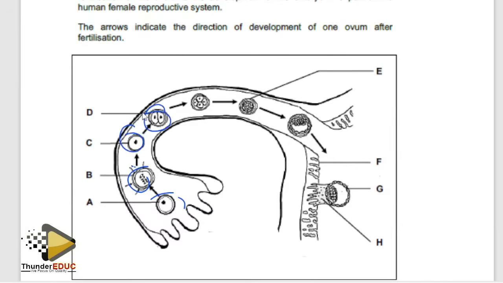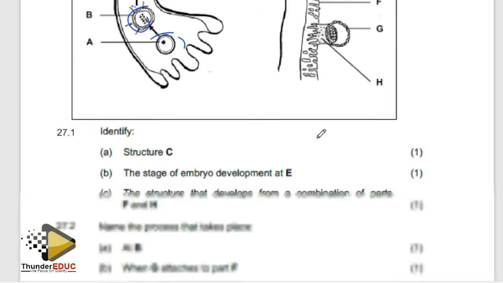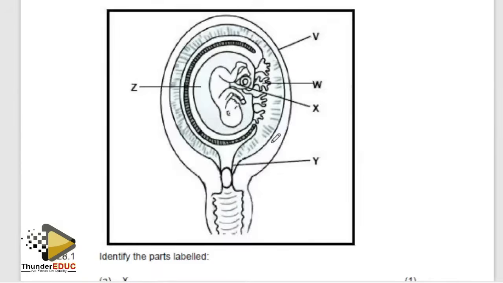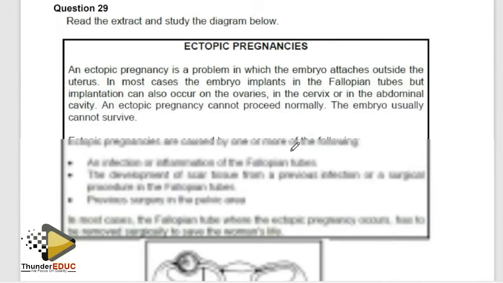You see, these are 4 cells, while this is a ball of cells, which is called the morula. So this is the amniotic, and we also talked about the placenta. This is the outer layer, which is called the chorion. How do you call that outer layer? We call it the chorion.